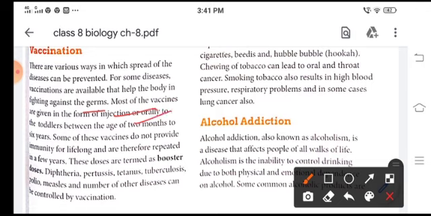Some vaccines do not provide lifelong immunity and should be repeated after a few years. These doses are termed booster doses. Diphtheria, pertussis, tetanus, tuberculosis, polio, measles and a number of other diseases can be controlled by vaccination.